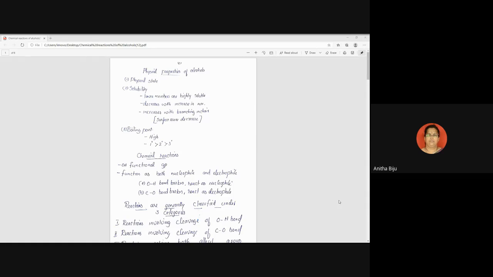What is written at the top? Physical properties of alcohol. Fine. Okay, so let us start. Physical properties of alcohols.